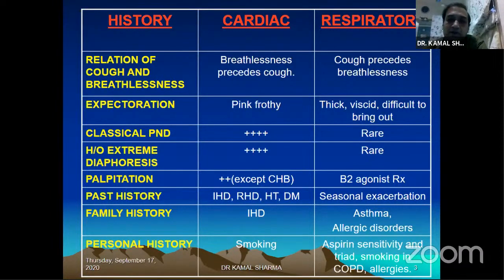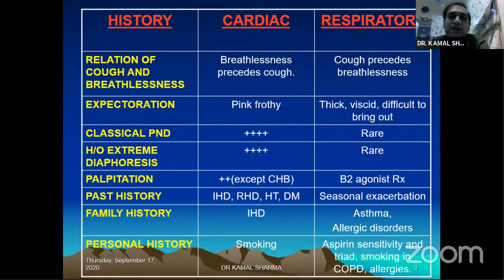While in respiratory disorder, it's the irritant or the precipitant of the respiratory disorder or bronchial asthma which first causes a response in the form of a cough. And once the bronchoconstriction ensues, then the dyspnea develops. So this temporal relationship between dyspnea and cough can sometimes help you differentiate. But very important is, of course, the classical PND.